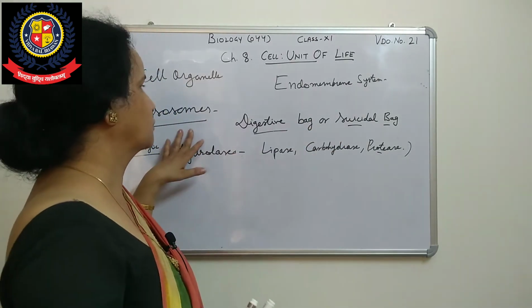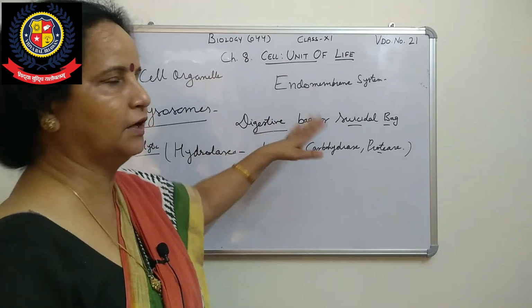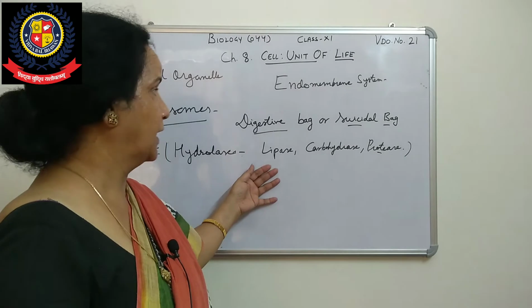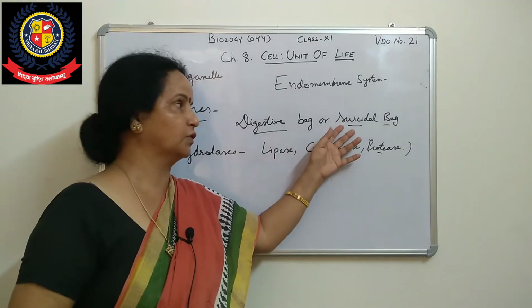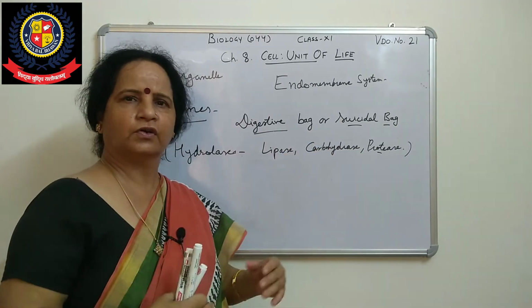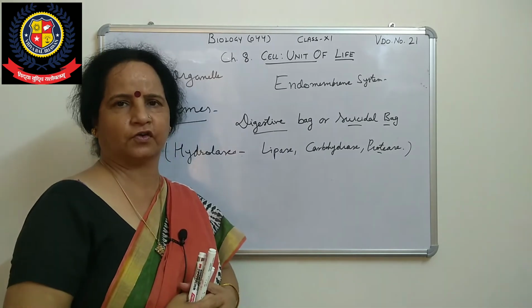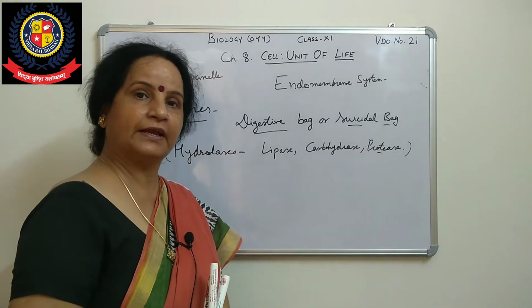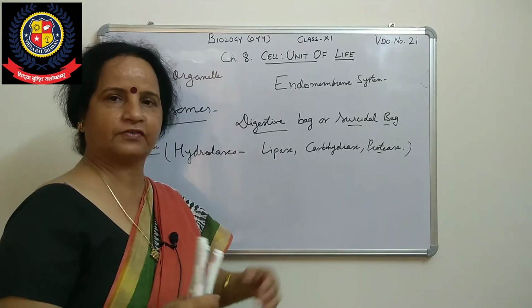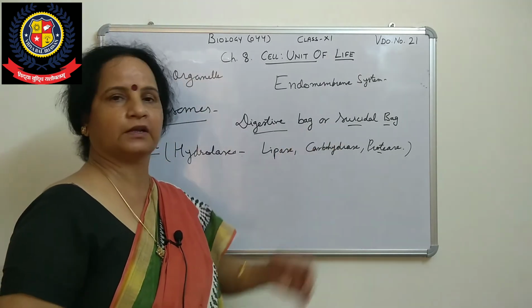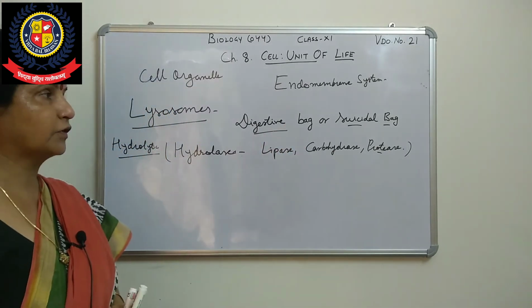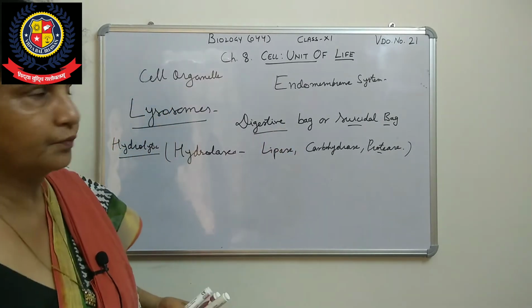So lysosome is also called the digestive bag and the suicidal bag: digestive because of the enzymes present there helping in digestion, and suicidal because they are absorbing all those broken pieces of old cells. When it is in excess, the vesicle will burst itself. So that is also called the suicidal bag. This is lysosome. The next component is the vacuole.